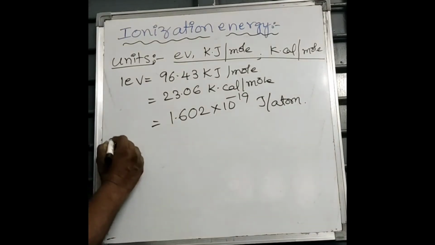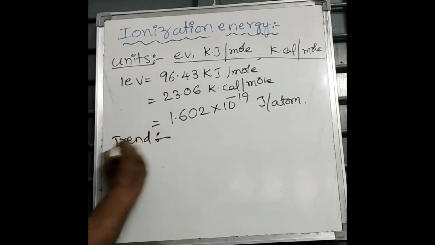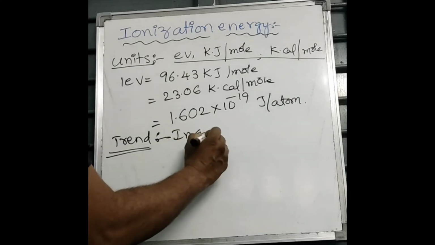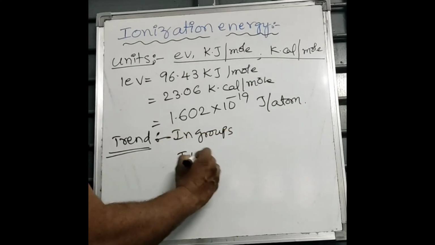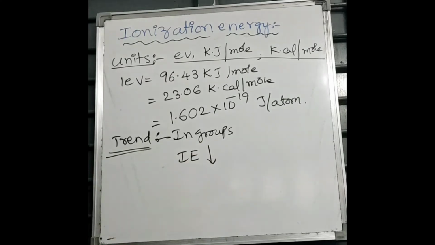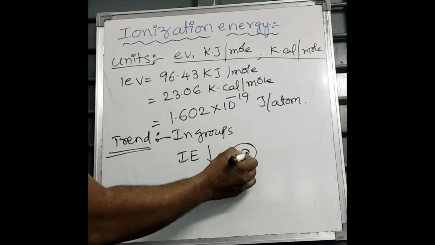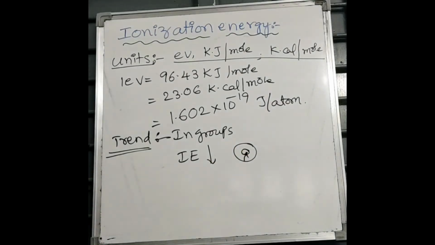Next, what is the trend of ionization energy in groups and periods? See, in groups, ionization energy decreases from top to bottom due to increase of atomic size. Because atomic size increases, nuclear attraction on the outermost orbit decreases. Hence, less energy is needed to remove an electron from a large-sized atom.